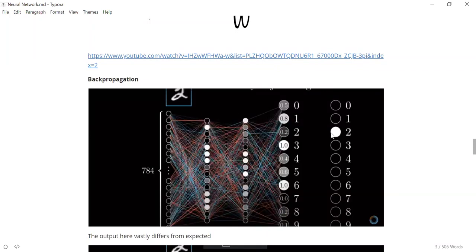And the task of this cost function or loss function is to determine how much the output of the neural network is off from the expected output, right? Is it clear what a cost function or a loss function is?